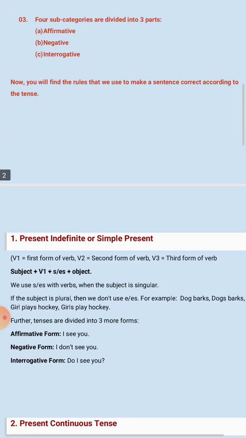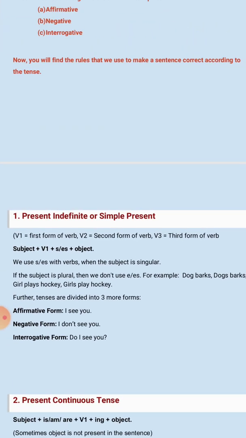So here we will start with the very first tense, that is present indefinite tense or simple tense, we can say that. So before going to its rule, I just want to tell you something about present tense, where we use it. We use simple present tense to express a habitual action, things we do regularly. Like, I always speak the truth. He goes to temple daily. We go to school daily, which are habitual actions.